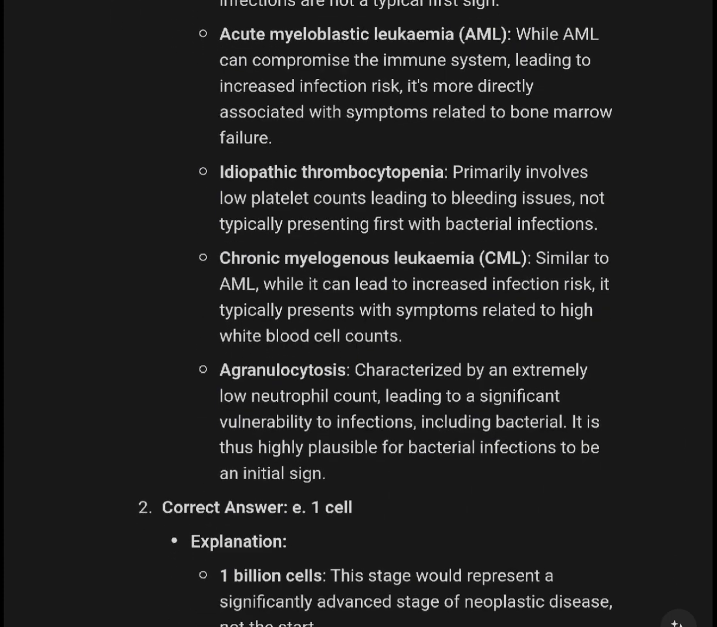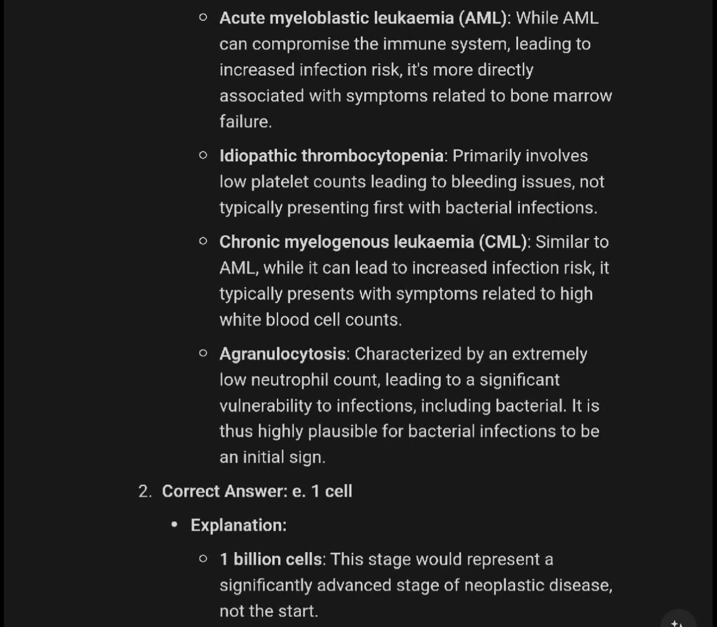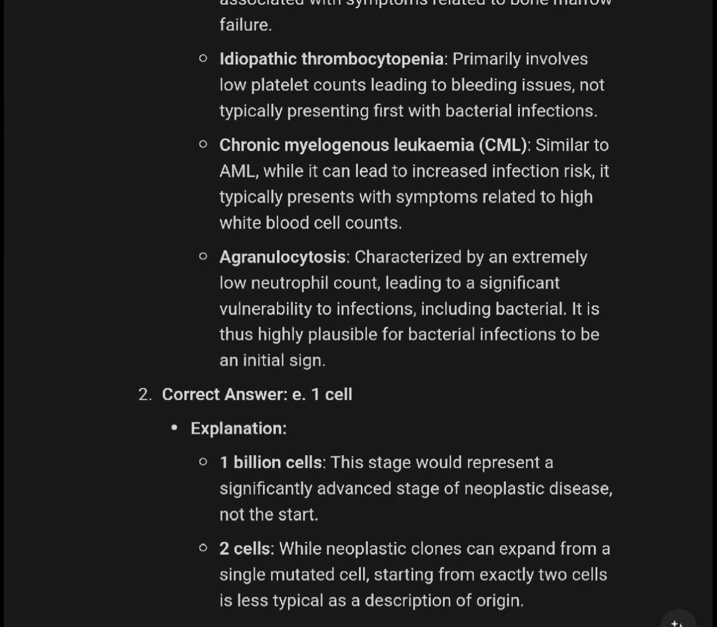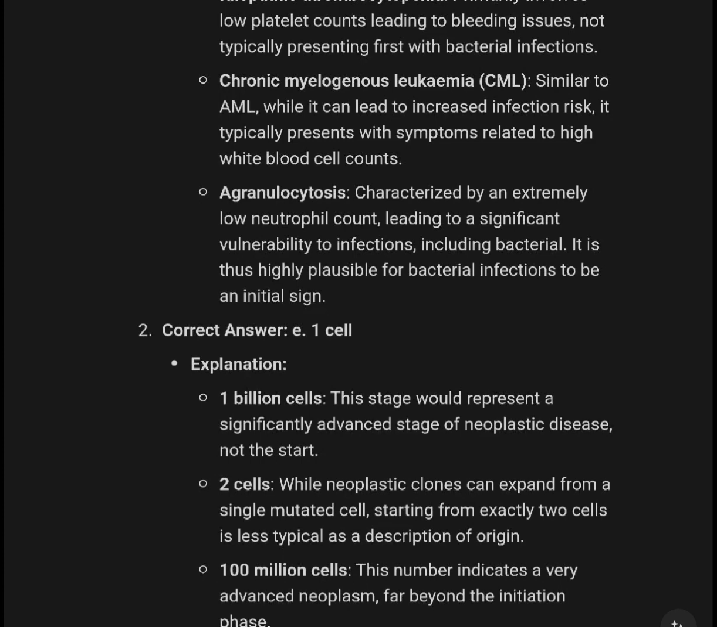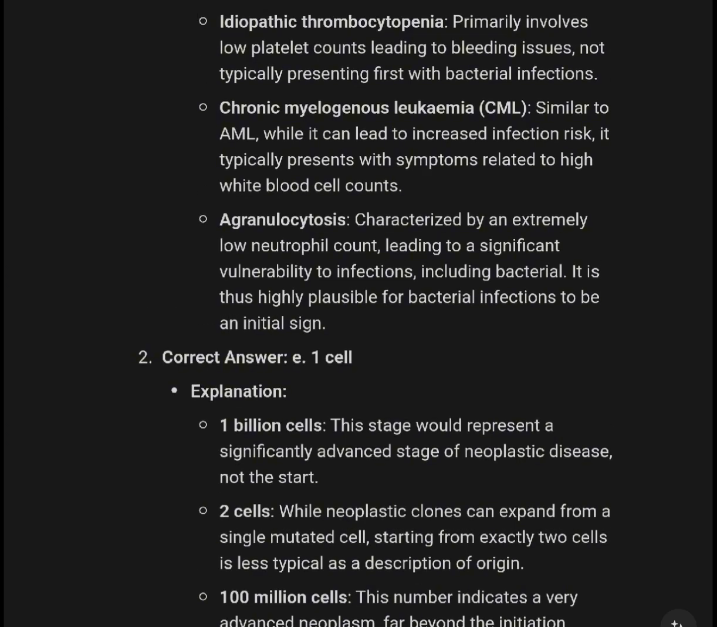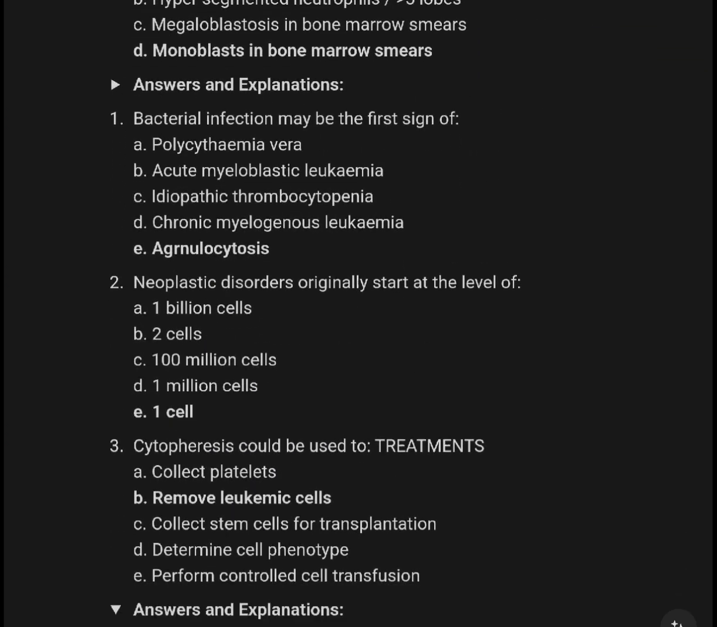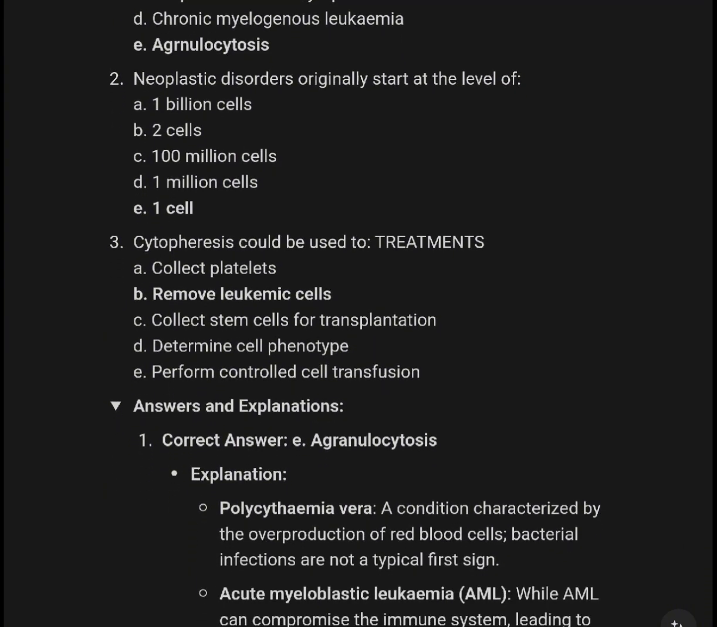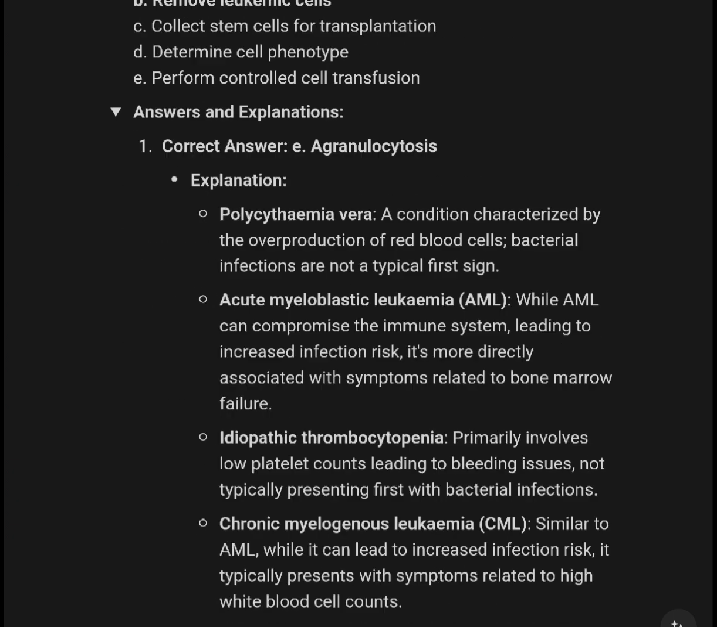Chronic myelogenous leukemia, CML, similar to AML, can lead to increased infection risk. It typically presents with symptoms related to high white blood cell counts. Agranulocytosis is characterized by an extremely low neutrophil count, leading to significant vulnerability to infection, including bacteria. It is thus highly plausible for bacterial infection to be the initial sign. So bacterial infection may be the first sign of agranulocytosis. And a neoplastic disorder originally starts at the level of one cell.